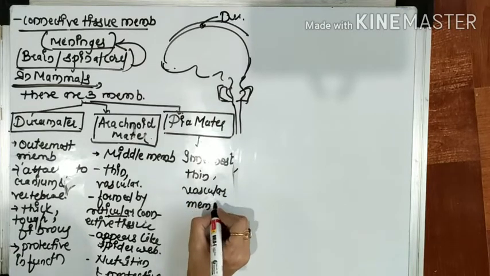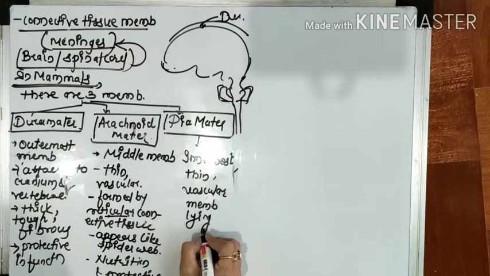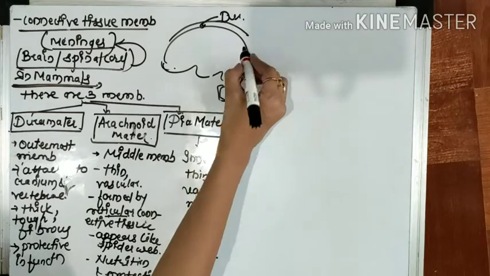It is the innermost thin vascular membrane lying along the central nervous system. It means it's present in both the brain as well as the spinal cord. Now you can see this is a covering.